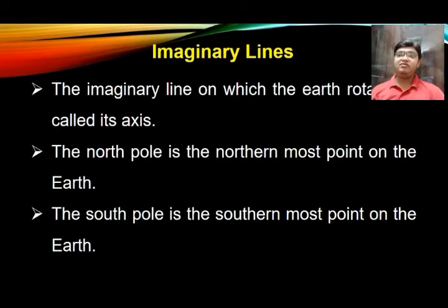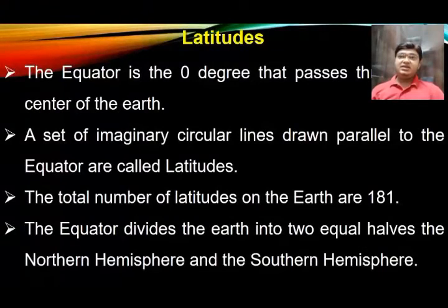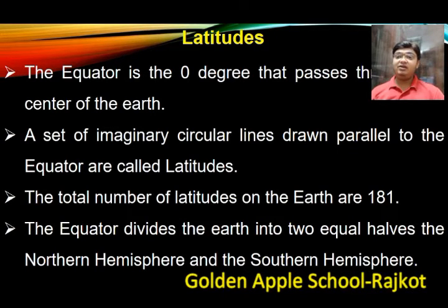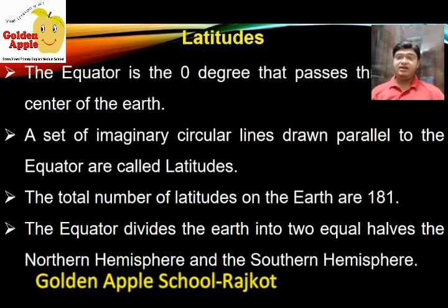The imaginary line on which the earth rotates is called its axis. The North Pole is the northernmost point on the earth and the South Pole is the southernmost point on the earth. What is latitude? Equator is the 0 degree that passes through the center of the earth. As I told you, the latitude is the horizontal imaginary line drawn on the surface of the earth. So the imaginary line which is drawn from the center of the earth, that is known as the equator.